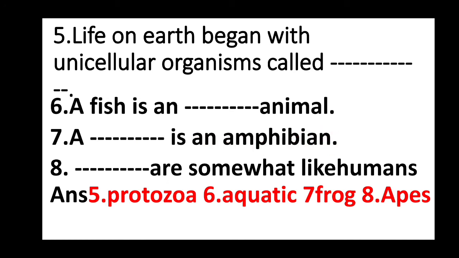Eighth one. Dash are somewhat like humans. Answer is apes. Here also again the dash is in the beginning, so the first letter should be a capital letter. Apes are somewhat like humans. When you copy that in your book, you have to put a space after the word like.